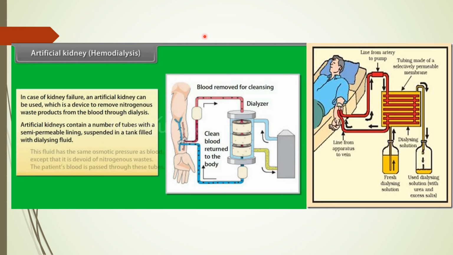If the kidney is not going to function properly, there is an alternative way that we call hemodialysis, or the artificial kidney. By that, a patient can survive or work properly in his or her life. And if dialysis also does not work out, there is another procedure that we call kidney transplantation. So this is all about the excretory system, or excretion in human beings.